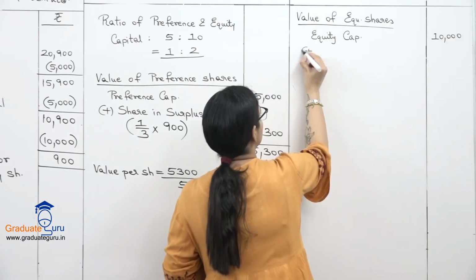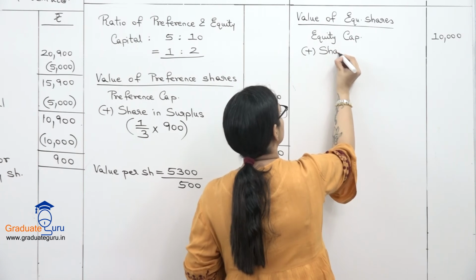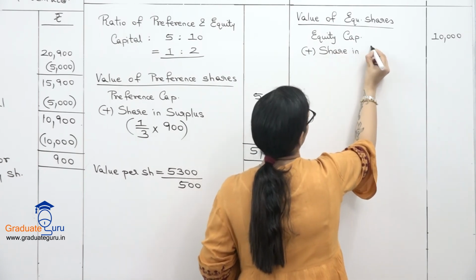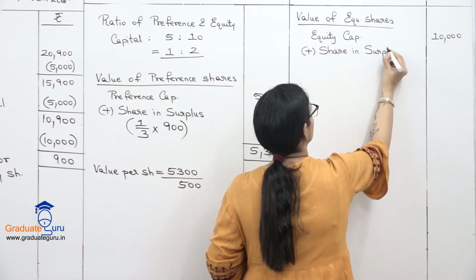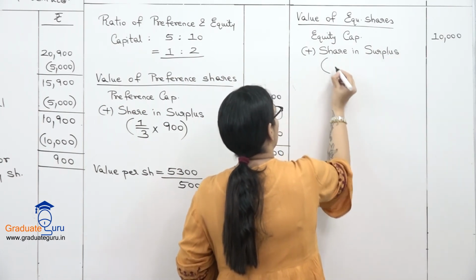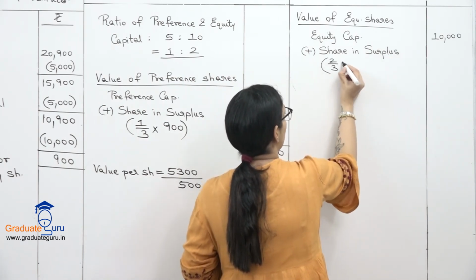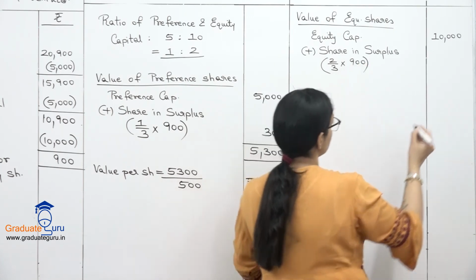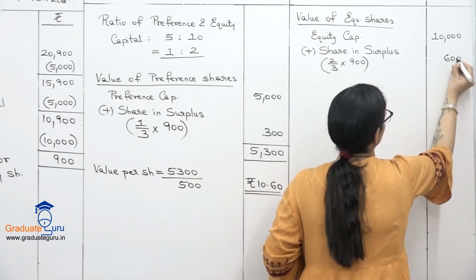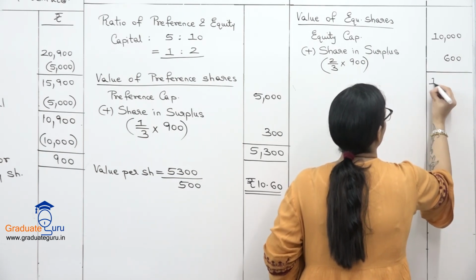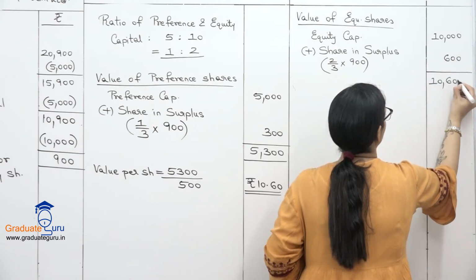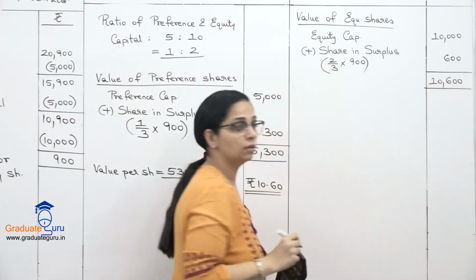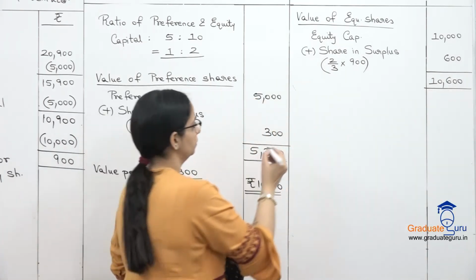I will add the share in the surplus. Now here the share in surplus will be 2/3 into 900, which is 600. So we will get 10,600 as the total amount for our equity shareholders.